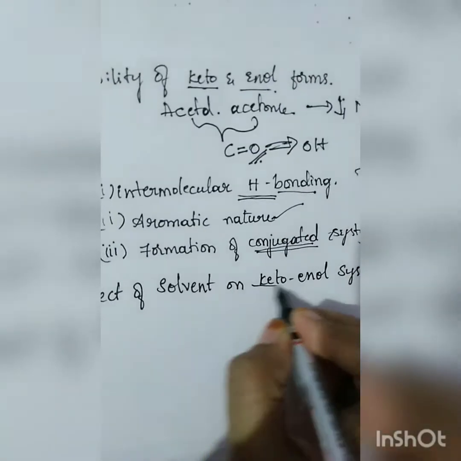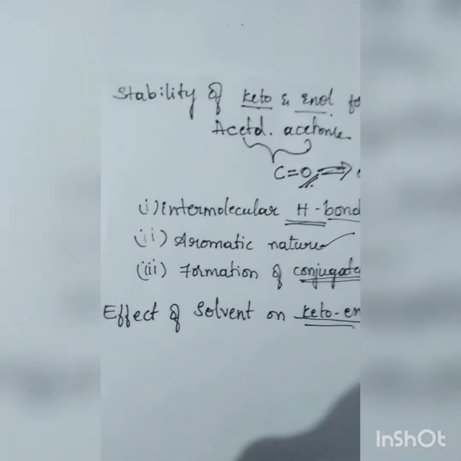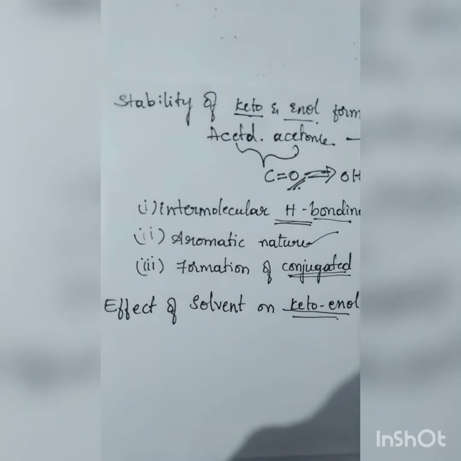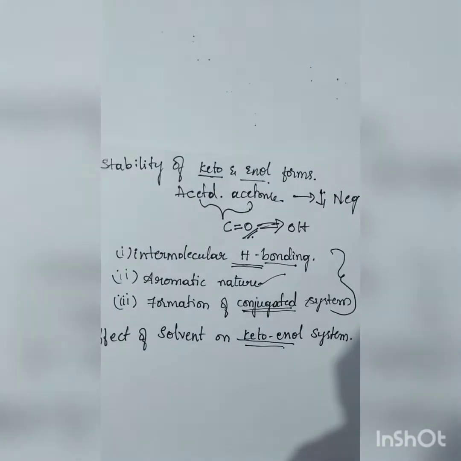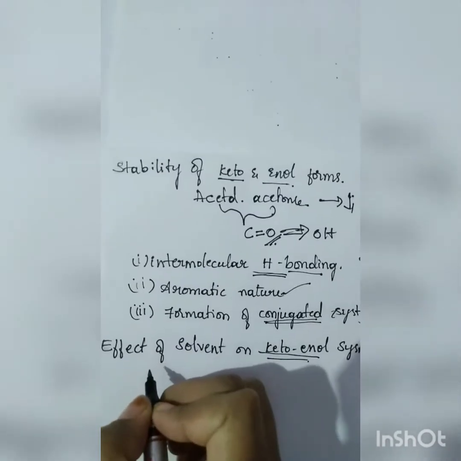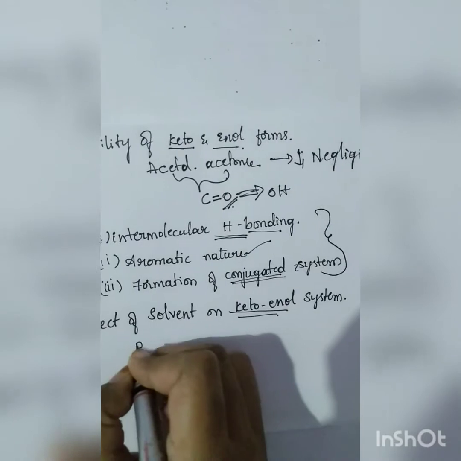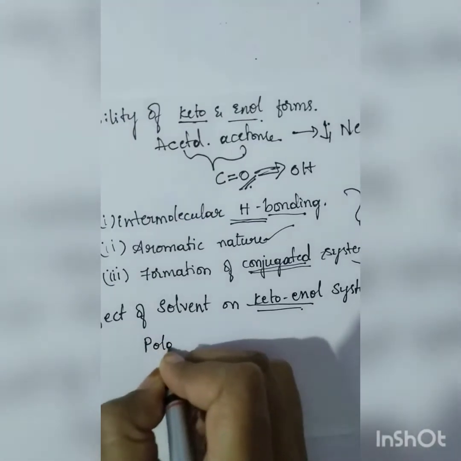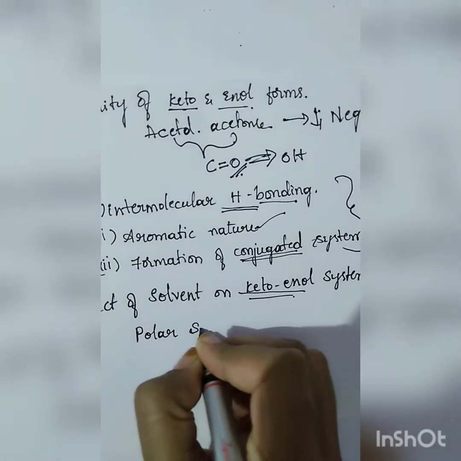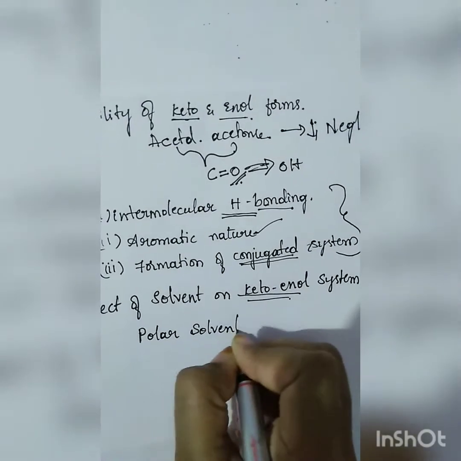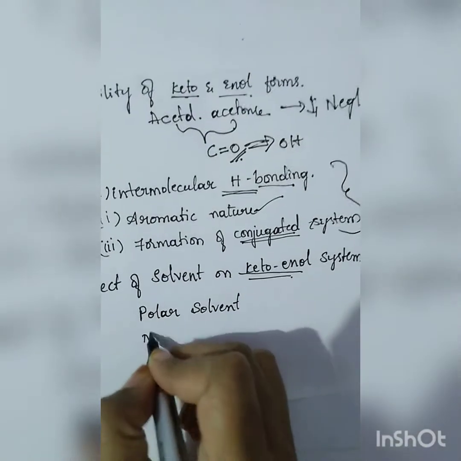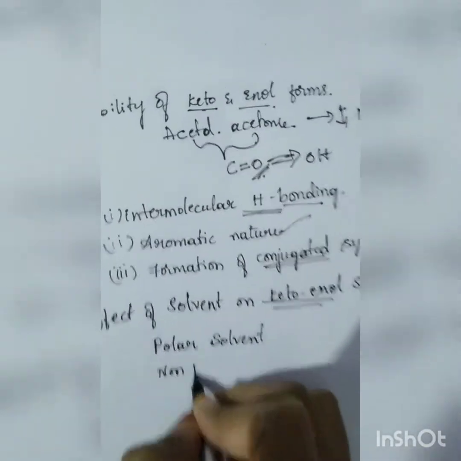So how will the enols be formed, and which solvent is used? We have, as we know, two kinds of solvents. One is polar solvent, and another one is non-polar solvent.